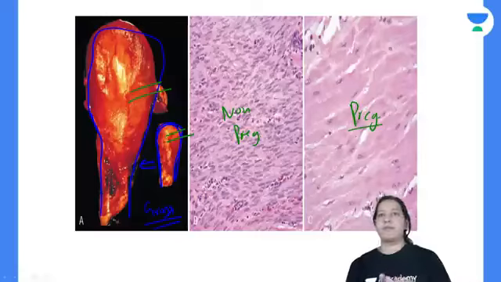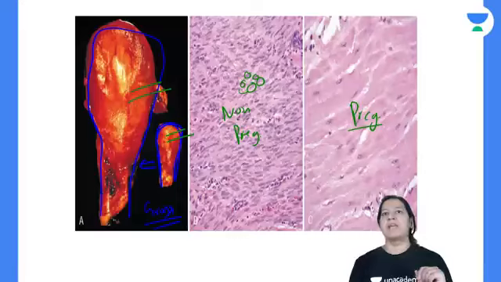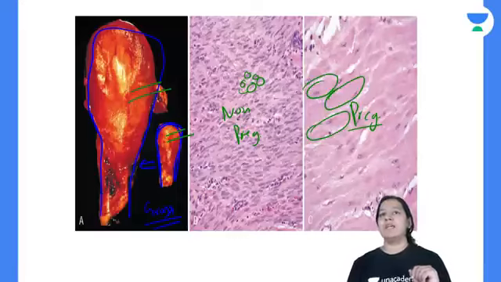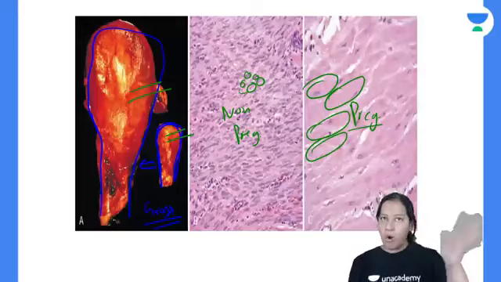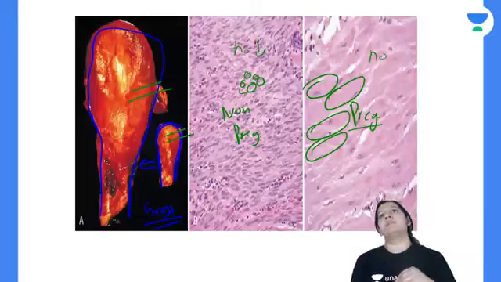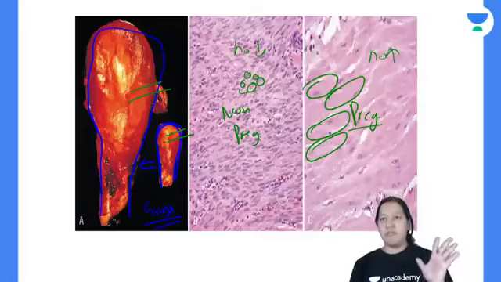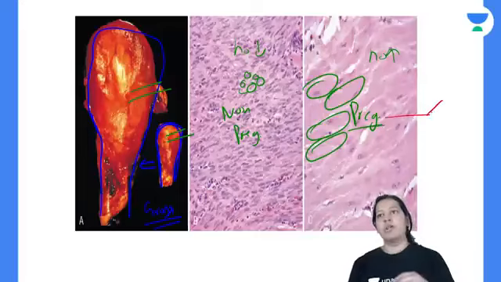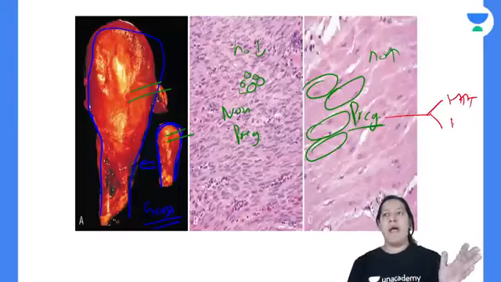Now see the microscopy, compare. You can see the size of the cell here. All the cells are small. See here the size of the cell. Can you see the size of the cell here? If you count the total number, it is less here, and if you count here, the number is more. So the pregnant uterus is an example of both hypertrophy and hyperplasia.